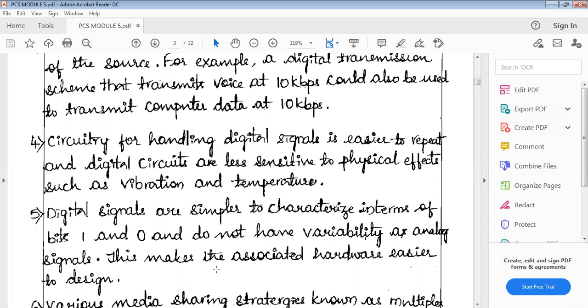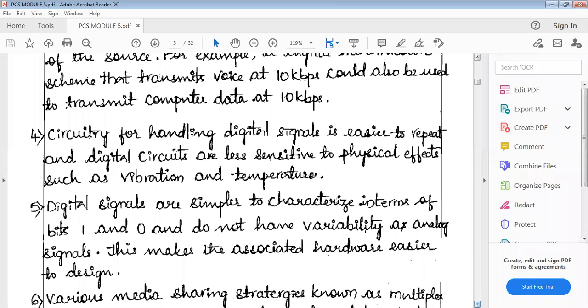Because of these characteristics, bits 1 and 0, and the absence of the variability of analog signals, the hardware design is very easy here. That is why we are converting the analog signal into the digital signal.